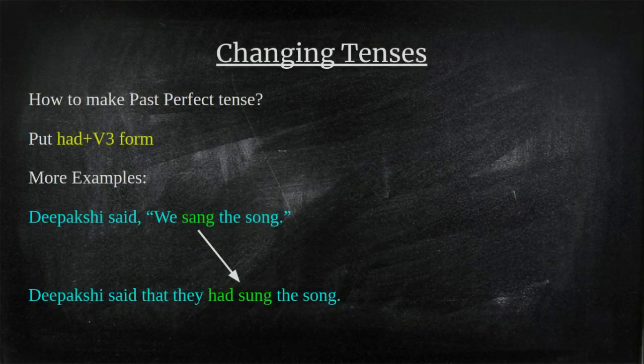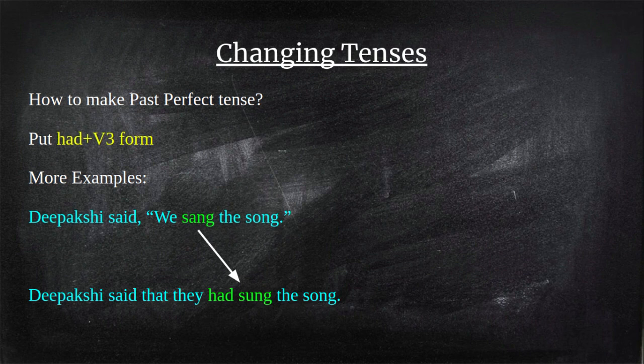And how to make the past perfect tense? It is quite simple. Write had and the third form of the verb. Had plus verb third form, and we will get the past perfect tense.